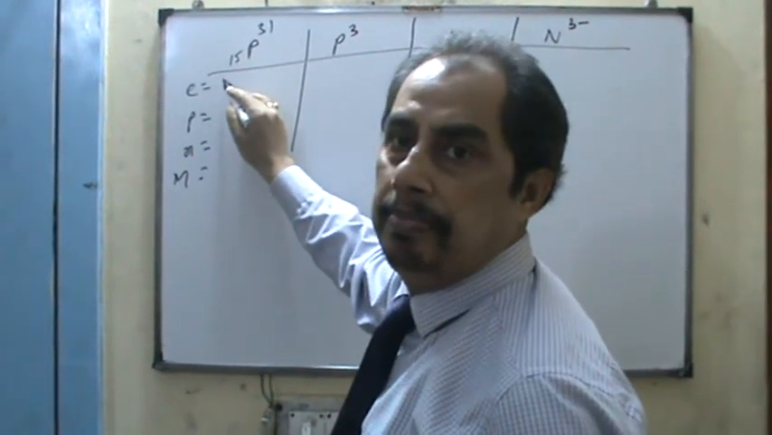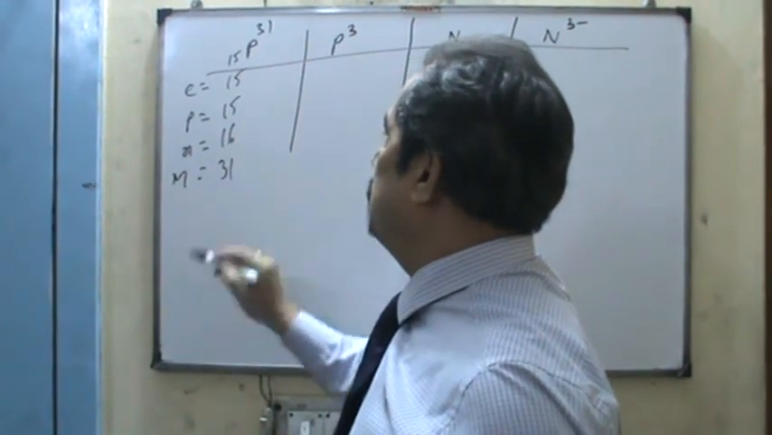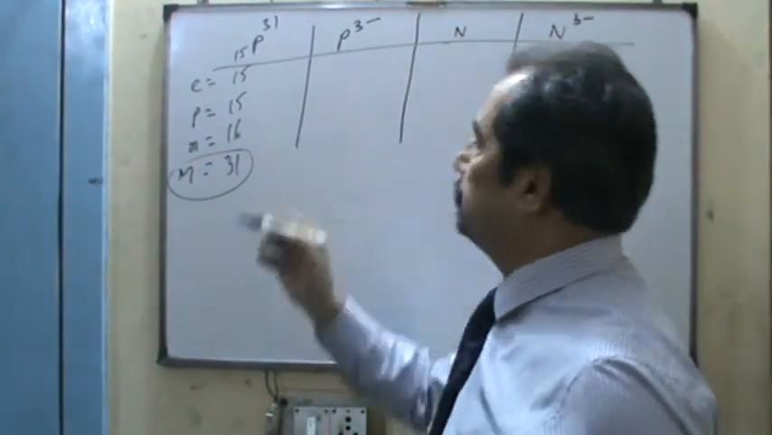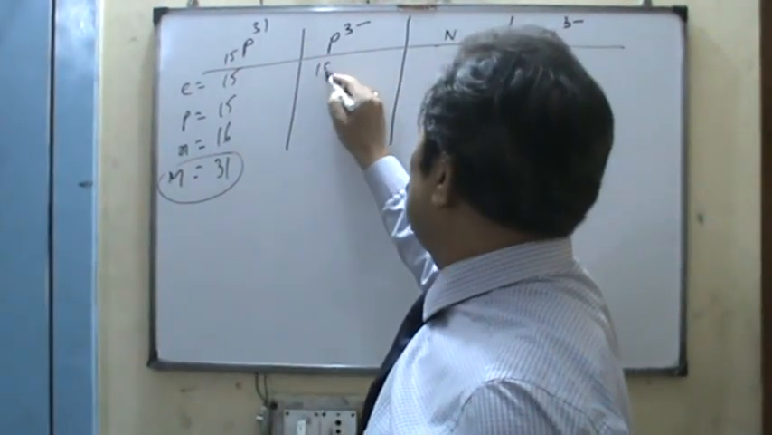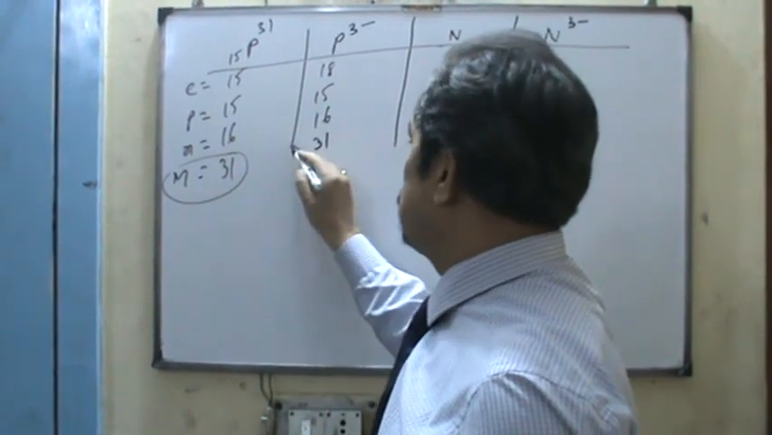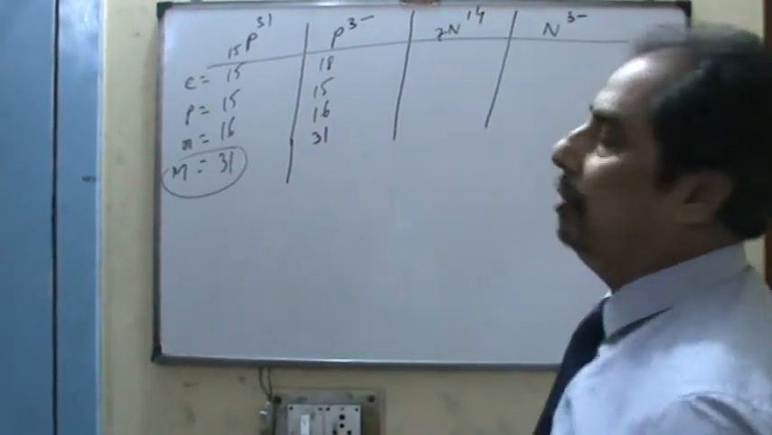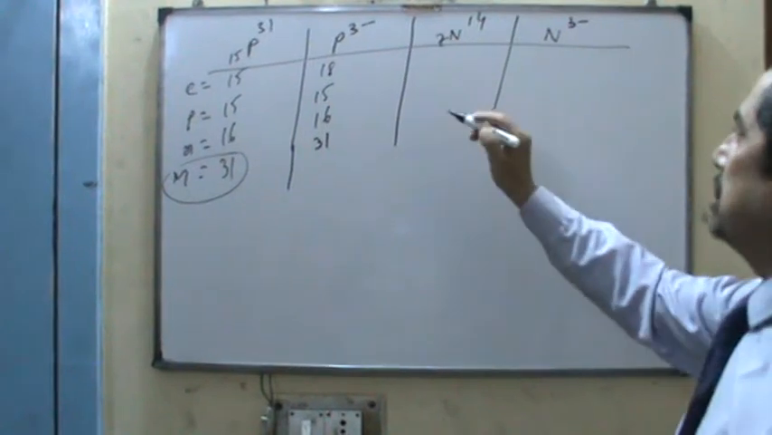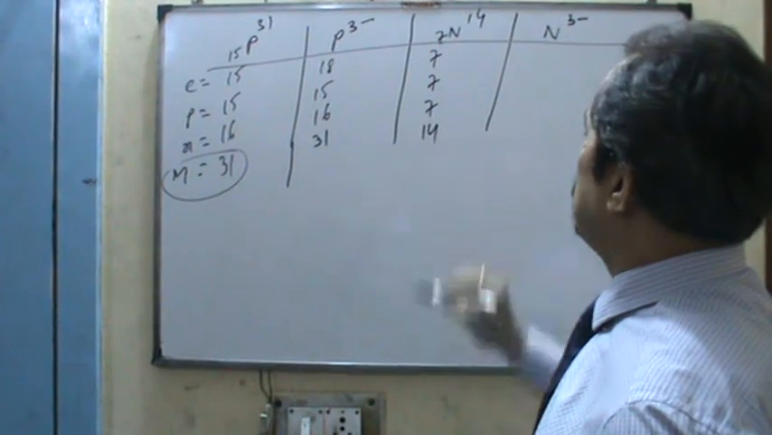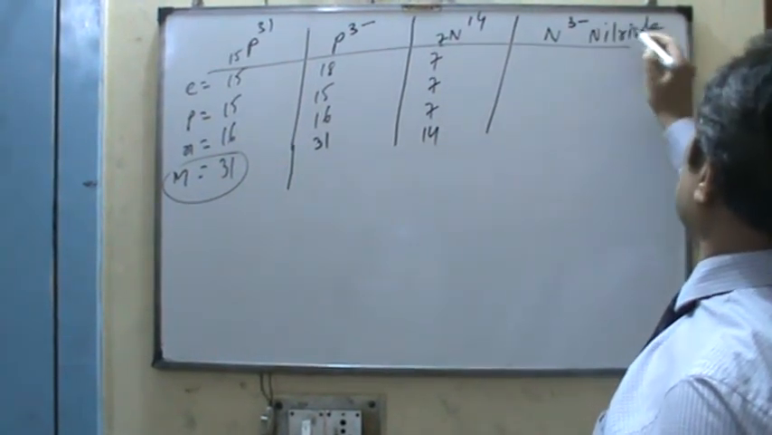Proton 15, neutron 16, mass number is the sum of protons and neutrons. Here it is the negative charge, that means phosphide ion. The electrons here are 18, proton 15, neutron 16, and the mass number remains the same. So far as nitrogen is concerned, it is 7 and 14. So dear students, electron 7, proton 7, neutron 7 and mass number 14. But here it is nitride, because of the negative charge.